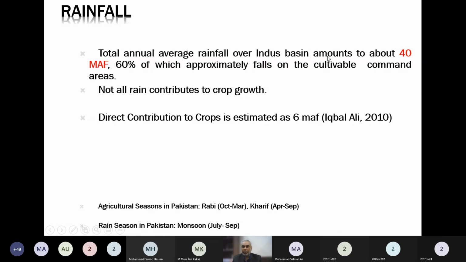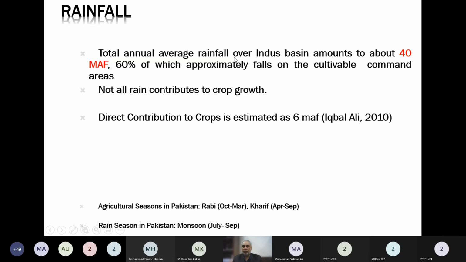So on the Indus Basin irrigation system, the quantity coming from the rainfall has been estimated as 40 million acre feet. If you want to convert million acre feet into billion cubic meter, the other unit in SI units, there is a factor of 0.81. You have to divide this 40 by 0.81. Then we will be getting it in billion cubic meter. So hopefully it will be about 60 or something close to that billion cubic meter.